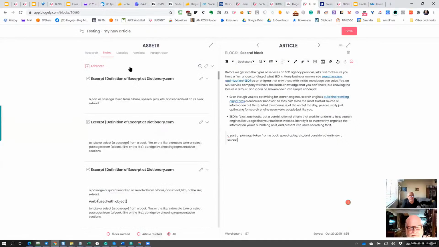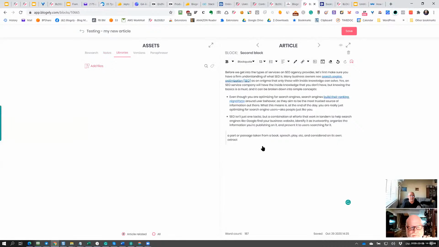So notes are fine. Now we have the library. The library is important because we always deal with images. What's important in the content? Your text and the images that you use. How many times do you remember that you saved some image you wanted to reuse? How many times have you dug through your folders? Lots. Sometimes I can't even find where I left that image.